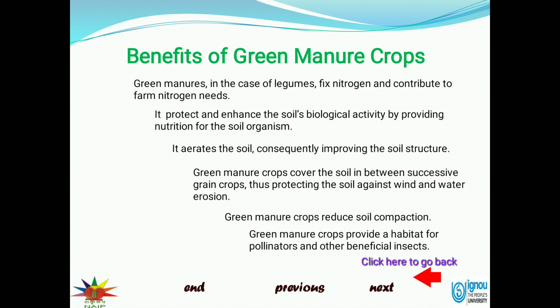See benefits of green manure crops. Green manure in the case of legumes fixes nitrogen and contributes to farm nitrogen needs. It protects and enhances soil biological activity by providing nutrition for soil organisms. It aerates the soil, consequently improving soil structure. Green manure crops cover the soil in between successive grain crops, thus protecting the soil against wind and water erosion. Green manure crops reduce soil compaction and provide a habitat for pollinators and other beneficial insects.